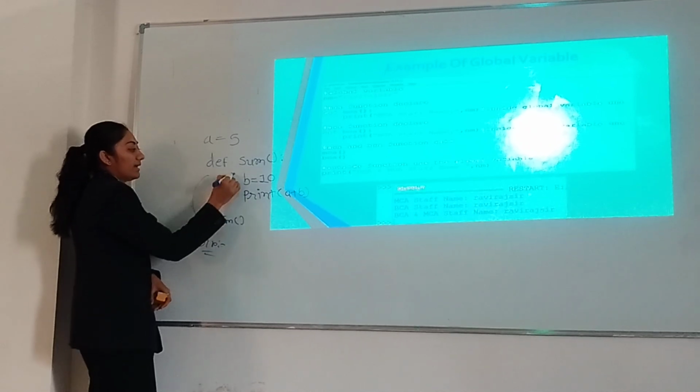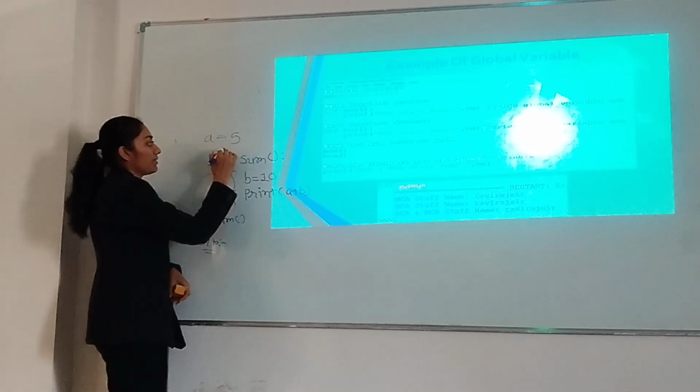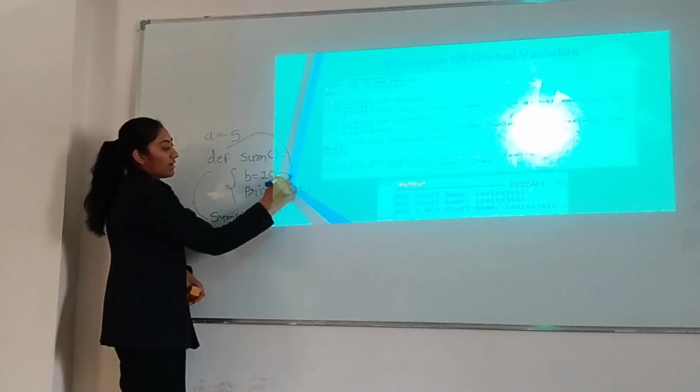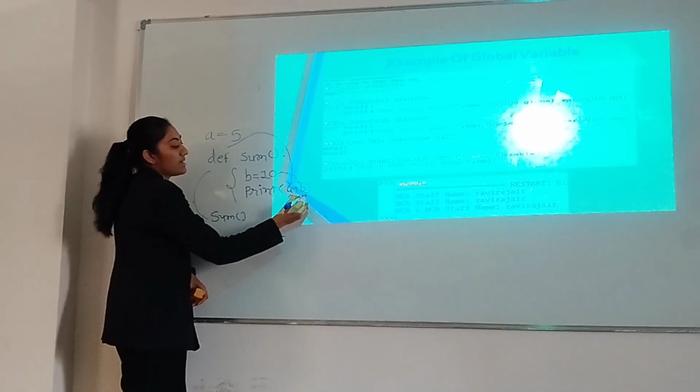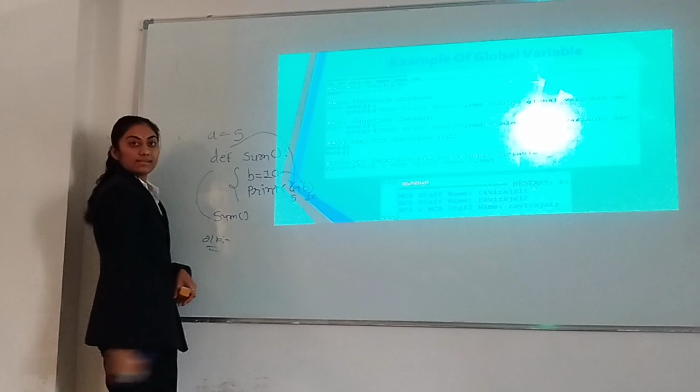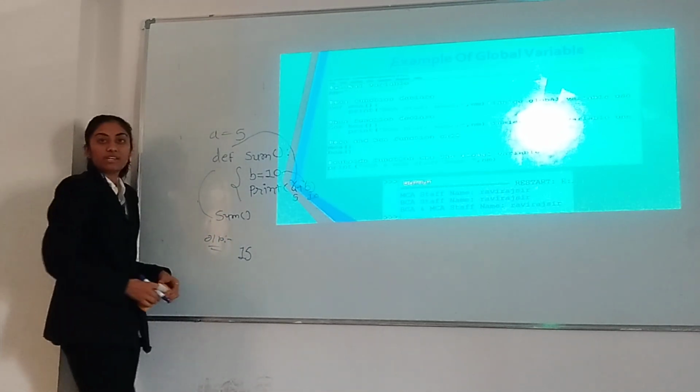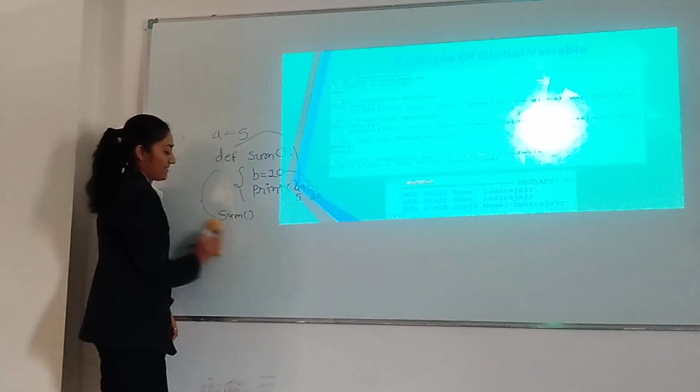When the function is called, the body part is executed. So A is a global variable and is used here. Then B is used here. A has 5 and B has 10. So 5 plus 10 is 15. So the output is 15. Did you get it? Yes. Next.